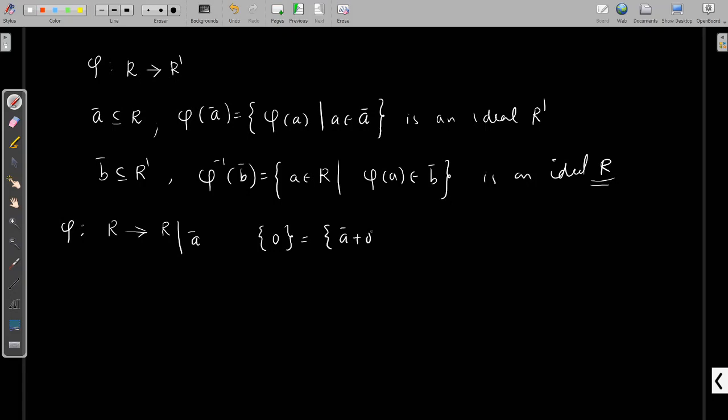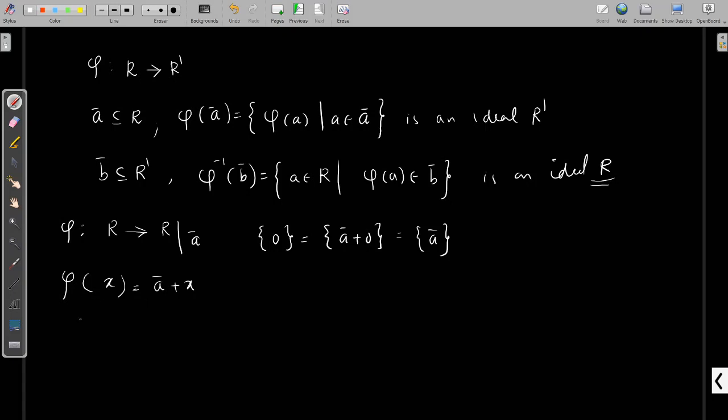A plus 0, that is the same as A. The mapping of this homomorphism is phi of x equal to A plus x for any x belongs to R. So x is sent to the corresponding coset of A with respect to x.